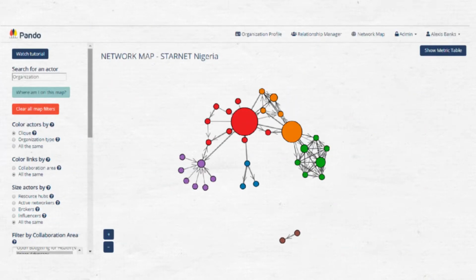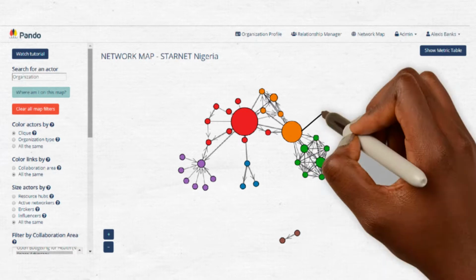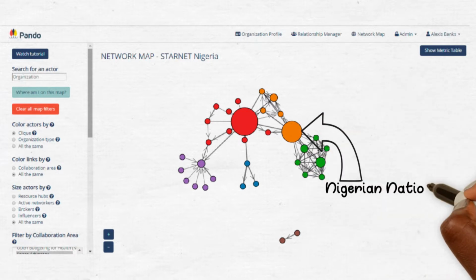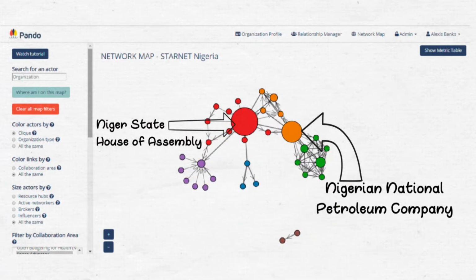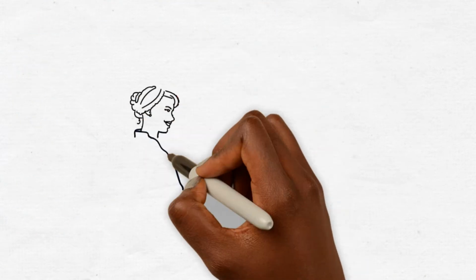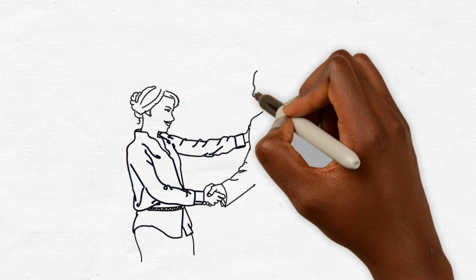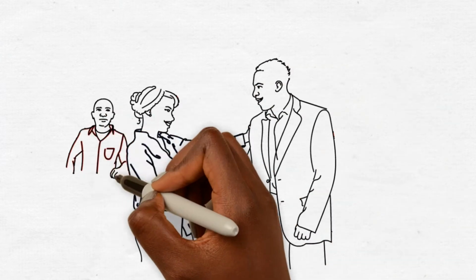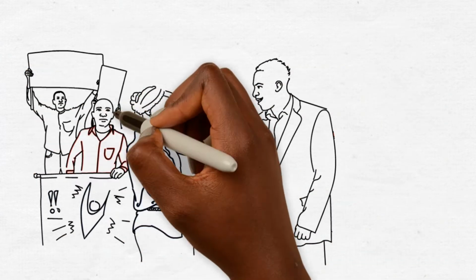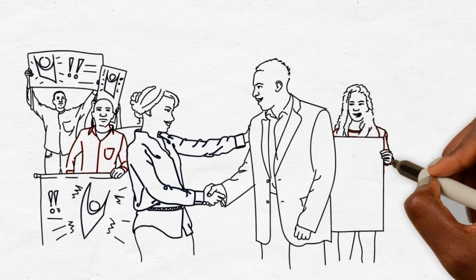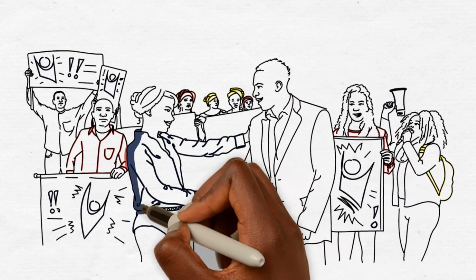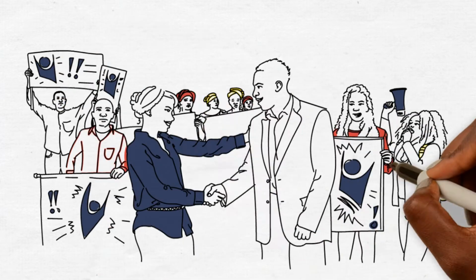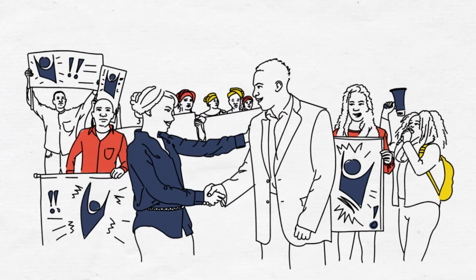Esther uses the filters in Pando to analyze this map and identify key actors, such as the Nigerian National Petroleum Company and state houses of assembly, and resources within the system. She also identifies key brokers who have the ability to connect her with different organizations. Using the network map and directory in Pando, Esther can easily visualize how partnerships with other organizations and institutions could amplify their work and close the gap between civil society and government.